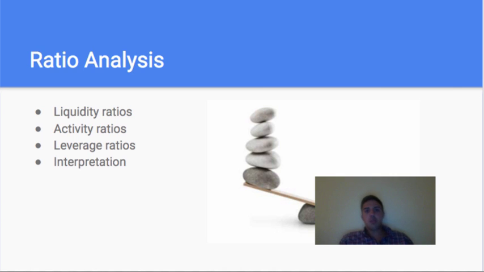So next we want to talk a little bit about the ratio analysis for Zynga. First we want to take a look at liquidity ratios, followed by activity ratios, leverage ratios, and then interpret these to see what they really mean, because a ratio doesn't really mean a whole lot without any comparison.